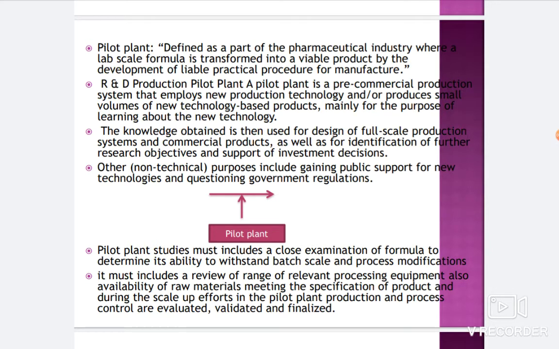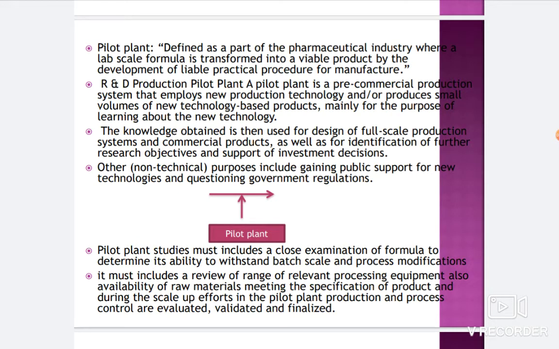If you do a particular formulation made in the lab, now the point is how to convert a small 50 ml formulation into a 5000 ml formulation. When we convert a 50 ml formula to a 5000 ml formulation, there are a lot of technical things which are required for the conversion.